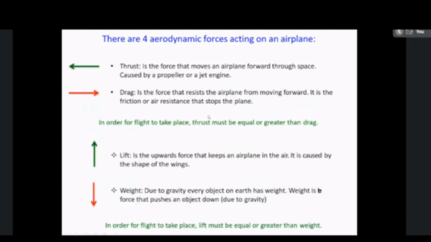Then third control device is a rudder. Rudder is mainly used to control the left and right movement of the aircraft. That is known as yawing movement. So this yawing movement is controlled by the rudder. These rudders are mainly fixed in the tail plane of the aircraft. The tail plane will have horizontal stabilizer and vertical stabilizer. In the vertical stabilizer, the rudders will be fixed. This is a vertical stabilizer. This rudder will control the left and right direction control of the aircraft.